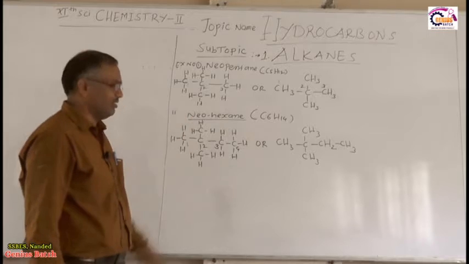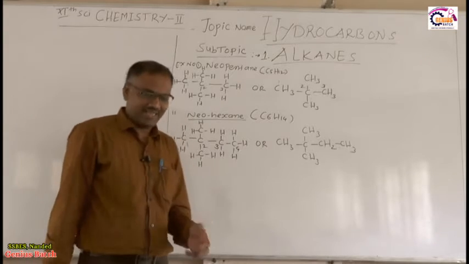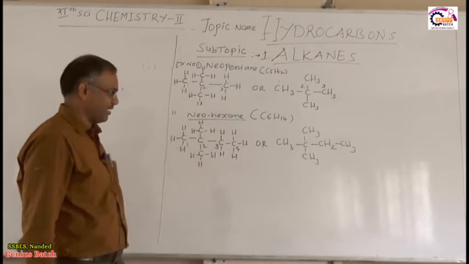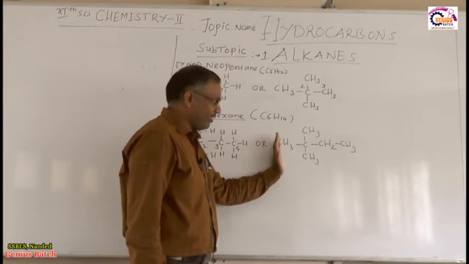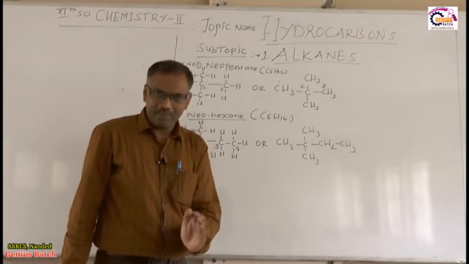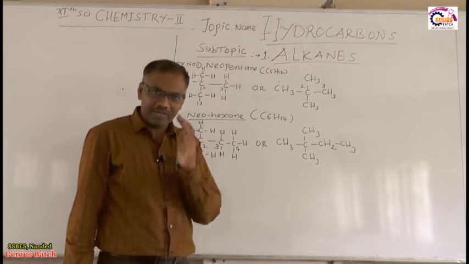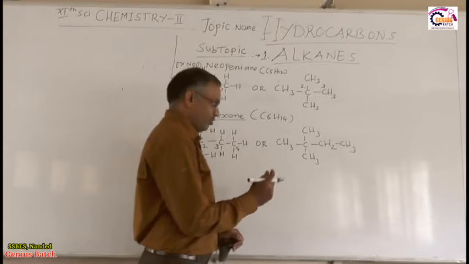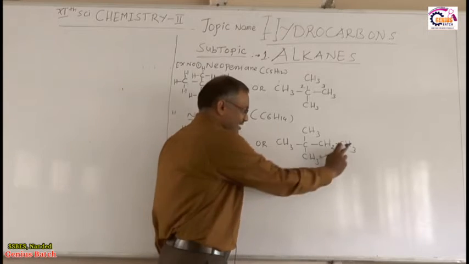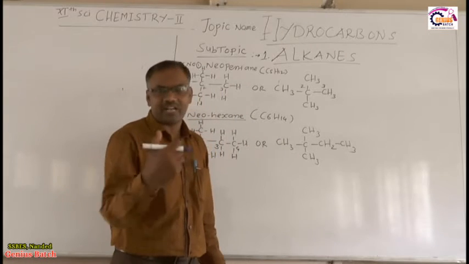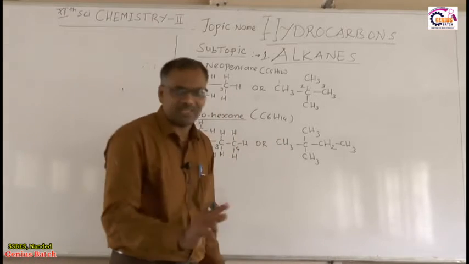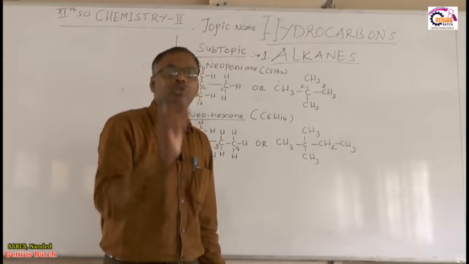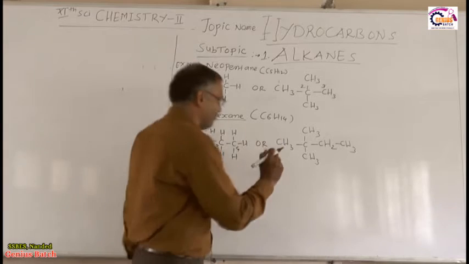Therefore this is called neohexane. Six carbon atoms are there, and the second carbon atom has methyl groups. Again, this compound has to be given the IUPAC name. How can we give the IUPAC name? What is the rule? Select the longest continuous chain of carbon atoms containing carbon-carbon single bonds. Numbering should start from that end in which the alkyl group gets the least possible number.